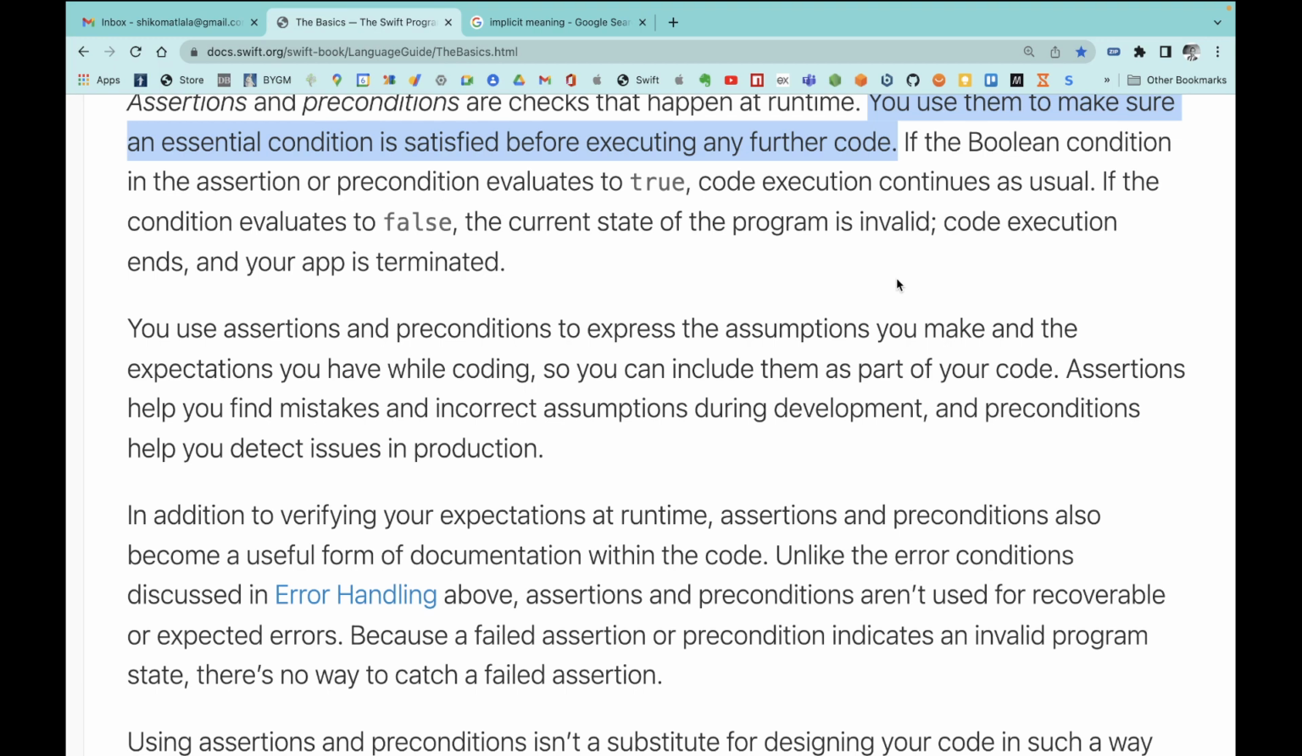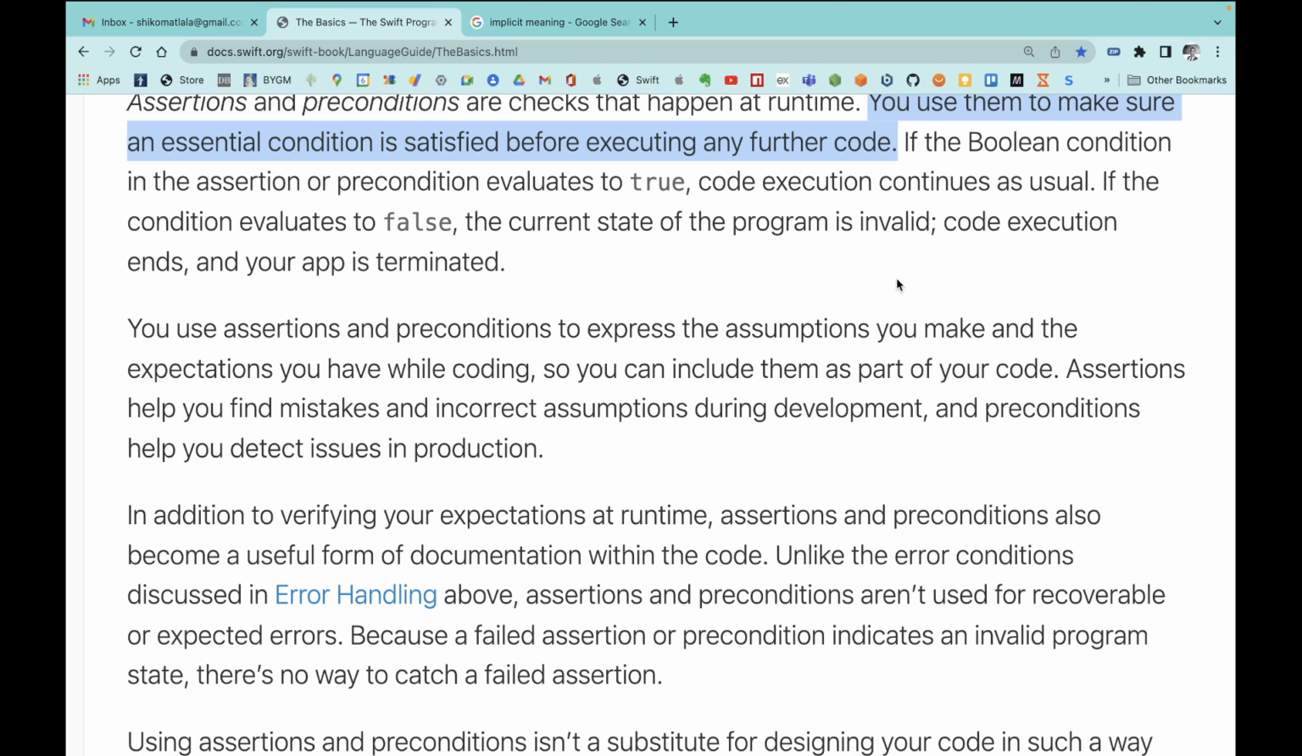Okay. In addition to verifying your expectation at runtime, assertions and preconditions also become a useful form of documentation within the code. Unlike the error conditions discussed in error handling above, assertions and preconditions aren't used for recoverable or expected errors because a failed assertion or precondition indicates an invalid program state. There's no way to catch a failed assertion. Okay, I didn't understand what I was reading there.